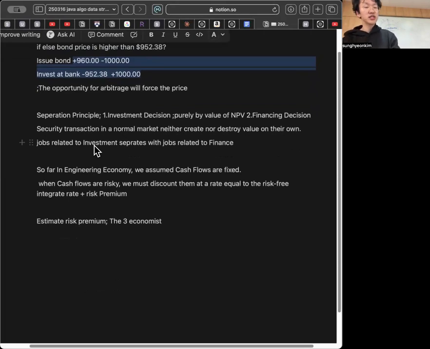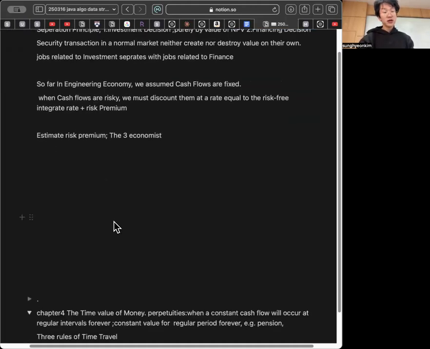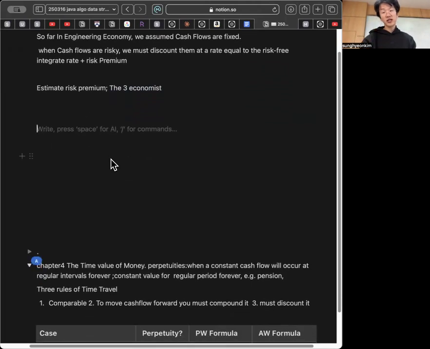And the separation principle is splitting the investment decision and the financing decision. Investment decision is done by the NPV or IRR method. Security transactions in a normal market neither create nor destroy value on their own. Jobs related to investment are separate from jobs related to finance, which is the separation principle. So far in engineering economy, we assume cash flows are fixed, but when cash flows are risky, we must discount them at a rate equal to the risk-free interest rate plus risk premium.